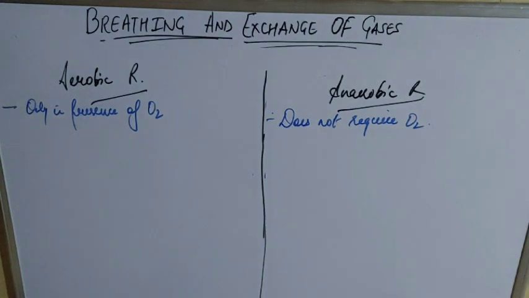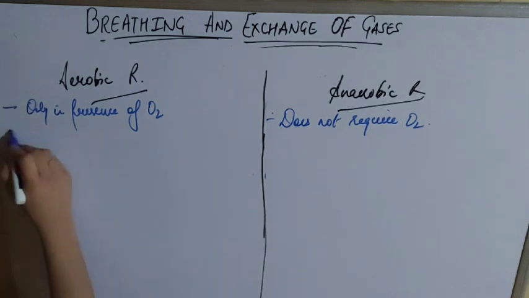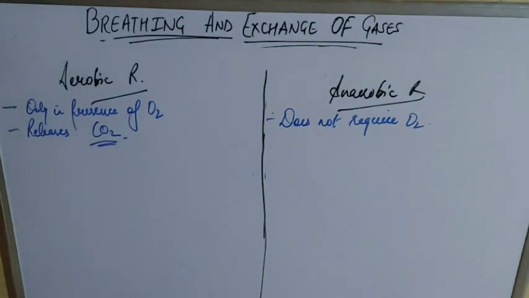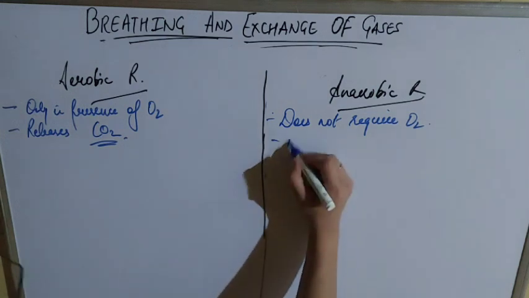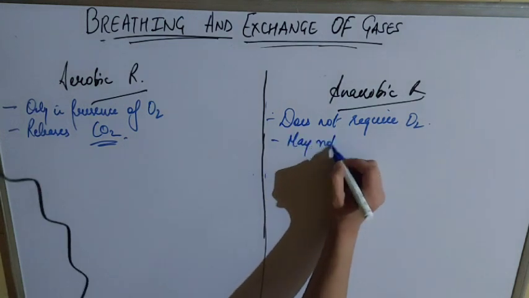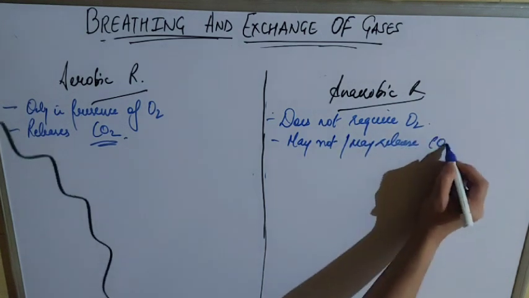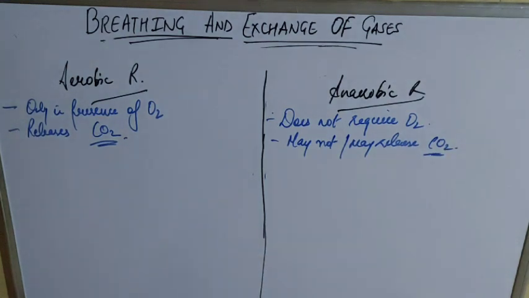In aerobic respiration, remember, whenever O2 is used, it is taken in in exchange for some product. What is the other product? It exchanges CO2. Whenever O2 is involved, it will always release CO2. But in anaerobic respiration, it is not compulsory that CO2 is released; it may or may not release CO2.